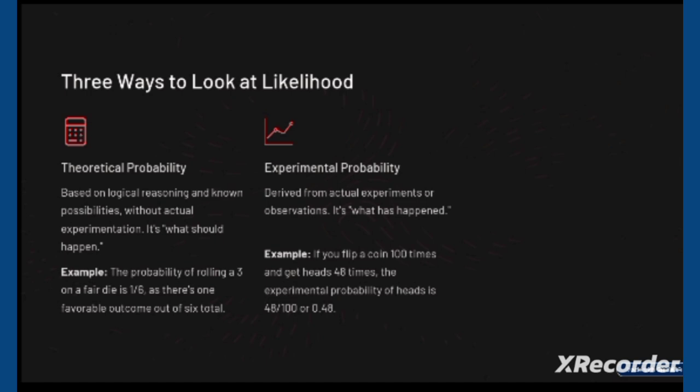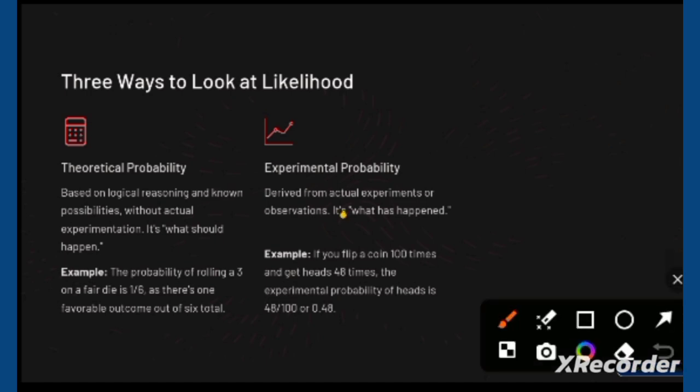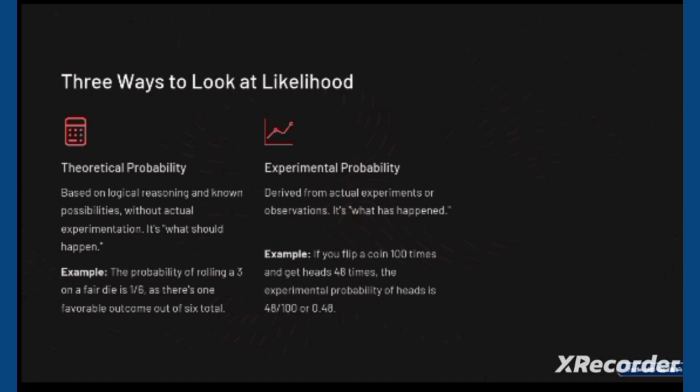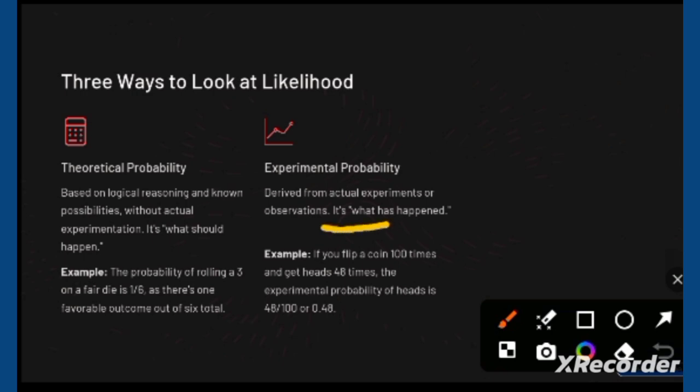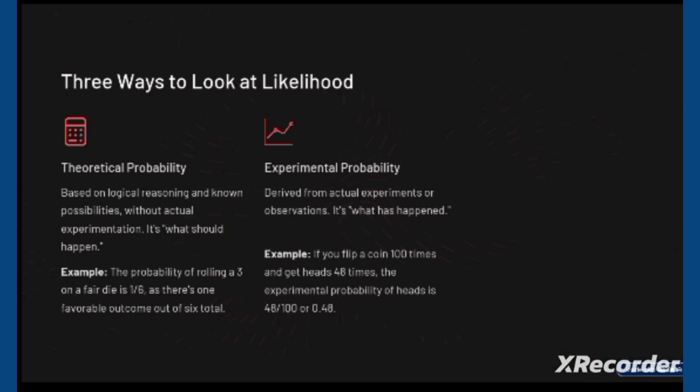These things are important. It's what has happened and what should happen. In theoretical probability, it's what should happen. In experimental probability, it's what has happened. If you flip a coin 100 times and get heads 48 times, the experimental probability is 48 over 100.